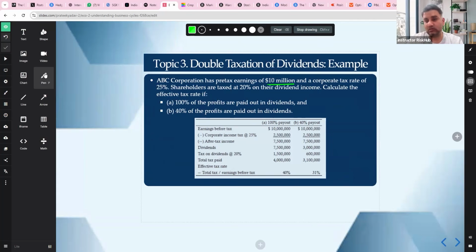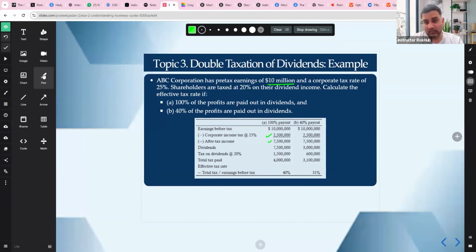Now, the screenshot is given there, right? If the 100% payout is given, you look at it. The pre-tax earnings are given to you, 10 million. Corporate tax is 25%. The dividend tax is 20%. So in the first case, A case, corporate tax is 2.5 million. Why? Because 10 million, you put 25%, becomes 2.5 million. So after-tax income becomes 7.5 million, 10 minus 2.5.